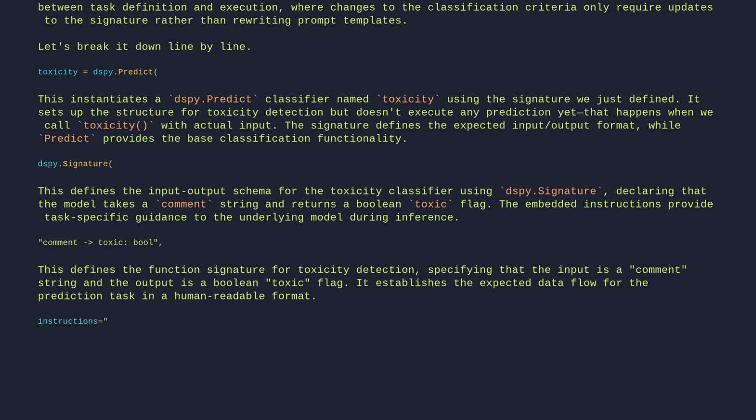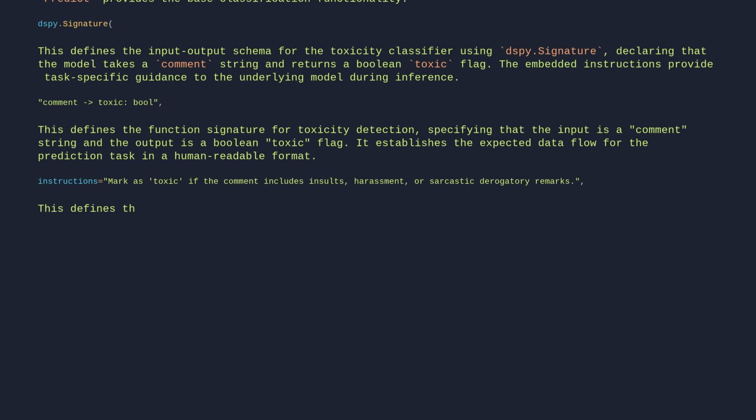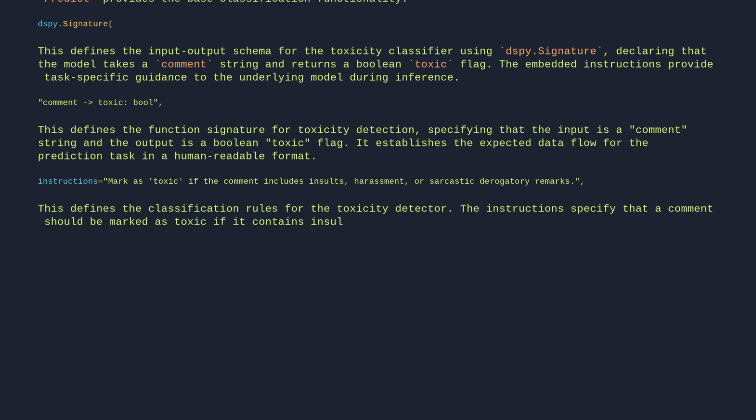Instructions equals: mark as toxic if the comment includes insults, harassment, or sarcastic derogatory remarks. This defines the classification rules for the toxicity detector. The instructions specify that a comment should be marked as toxic if it contains insults, harassment, or sarcastic derogatory remarks, providing clear criteria for the binary decision.